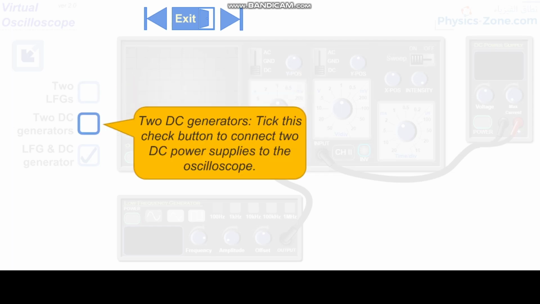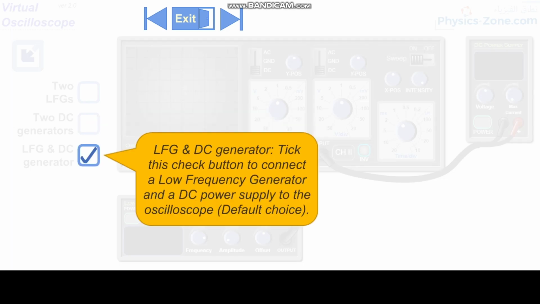Next is the DC generator. Tick this check button to connect the DC power supply to the oscilloscope. And next is the LFG and DC generator. Tick this check button to connect a low frequency generator and a DC power supply to the oscilloscope, the default choice. Okay, next part my friend will tell you all, and next is Rickson Murray.